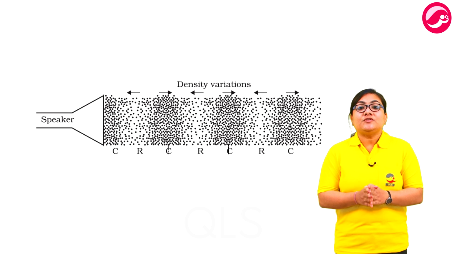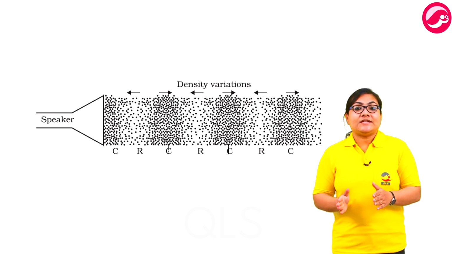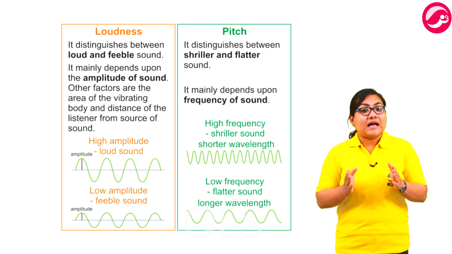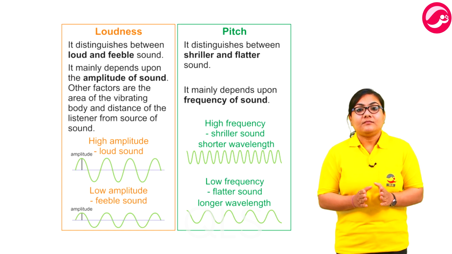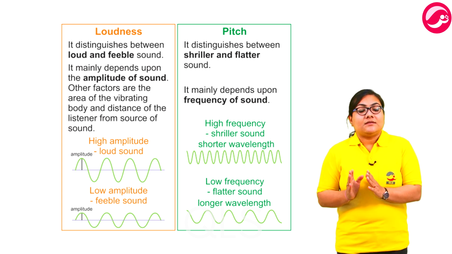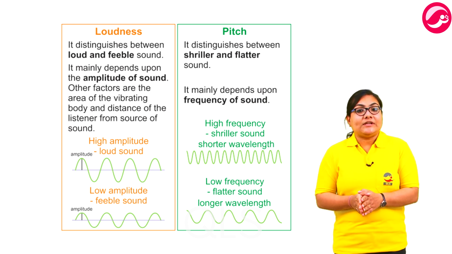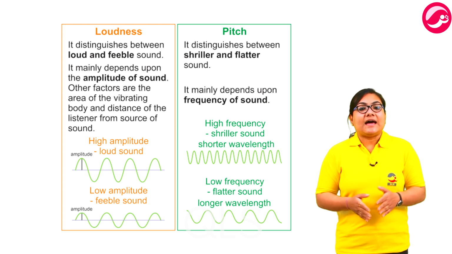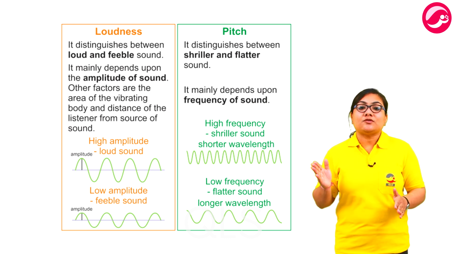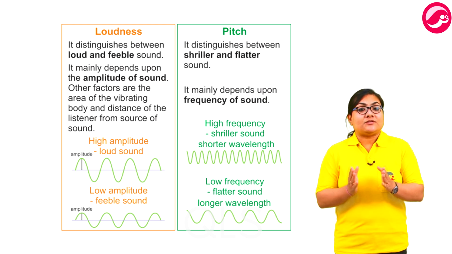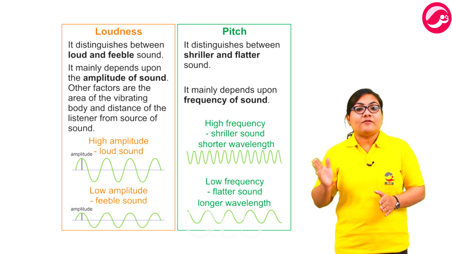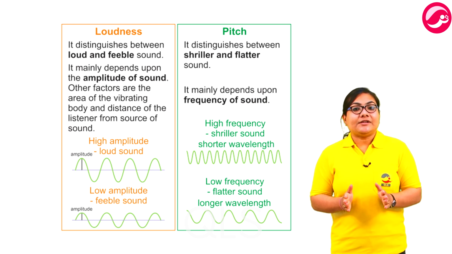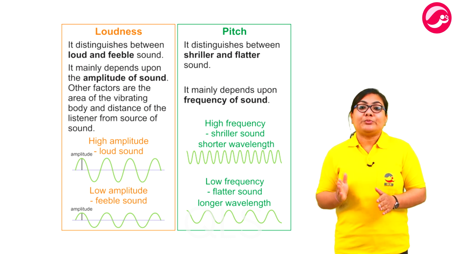Sound waves are produced due to to and fro oscillations of particles in a medium. Higher the frequency of the vibrating object, the higher will be its pitch. Now, the amplitude of the vibrating body producing the sound determines the loudness of the sound. If the amplitude is higher, the sound produced is also louder. Loudness of a sound depends on the amplitude of the vibration producing that sound. Greater the amplitude of the vibration, louder is the sound produced by it.